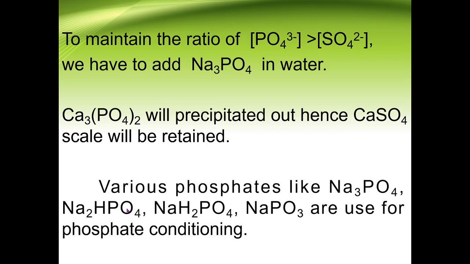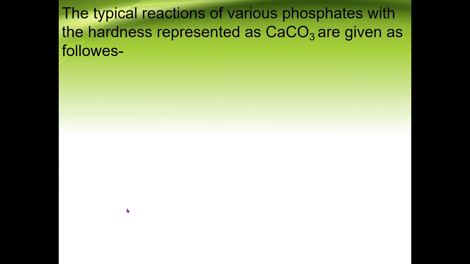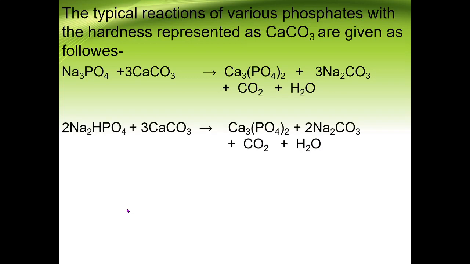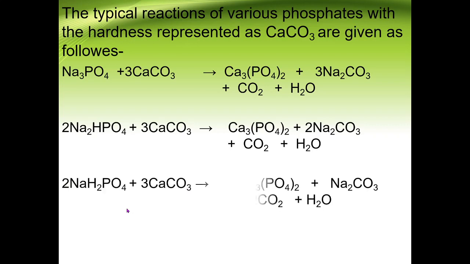Now there are different phosphates. For example, we can see here the different reactions. Na3PO4 reacts with CaCO3, it will give you calcium phosphate and Na2CO3. Along with that, carbon dioxide and water is formed. Then another phosphate is Na2HPO4. In this case again we will get calcium phosphate and sodium carbonate. Along with that, carbon dioxide and water is formed.